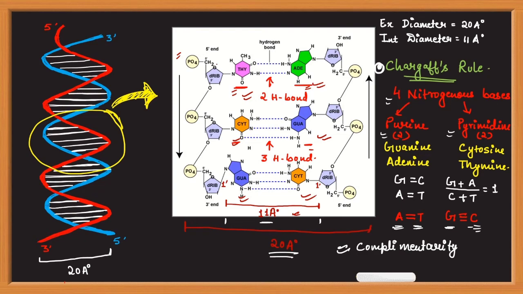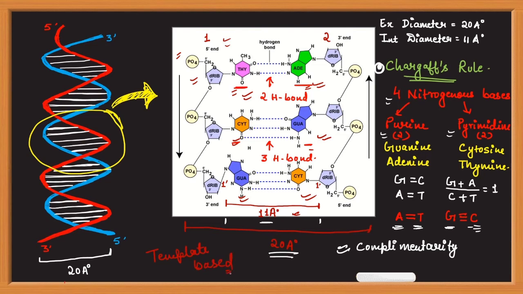Also this complementarity is very useful for maintaining a proper genetic composition of a human being. For example, this strand 1 is completely complementary to this strand 2, or strand 2 is a complementary strand for strand 1. Now during replication, these 2 strands are separated. Replication is a template based process.